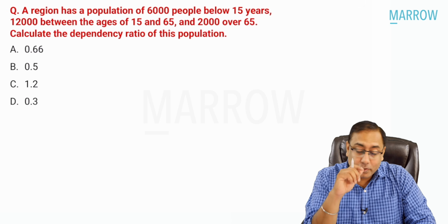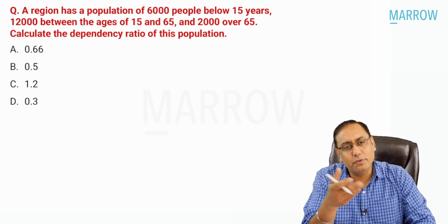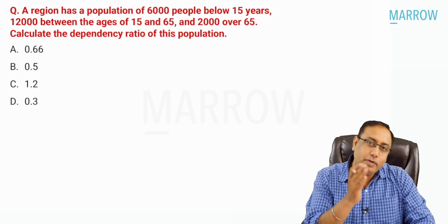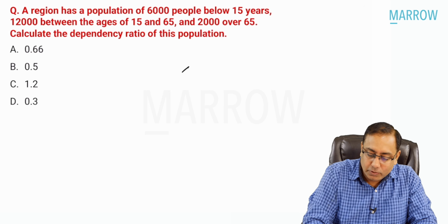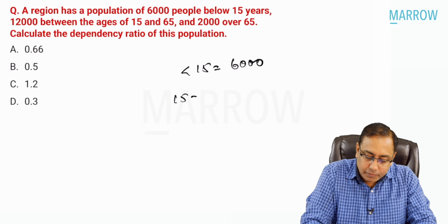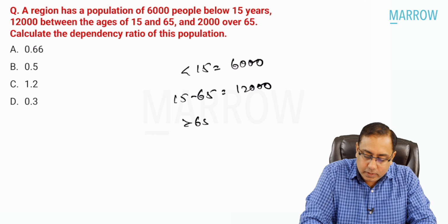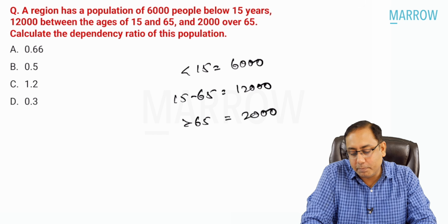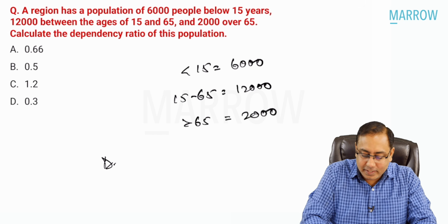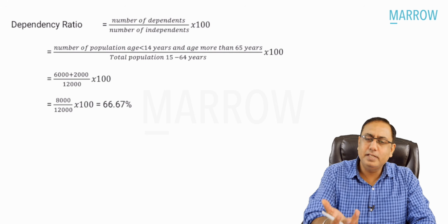Going to the next MCQ, a numerical based MCQ. A region has a population of 6,000 people below 15 years and 12,000 between 15 and 65 years. So less than 15 years, let us write it down, 6,000 individuals. 15 to 65 years, 12,000 individuals, and more than 65 years, we had 2,000 people. Calculate the dependency ratio. It's a super easy MCQ.